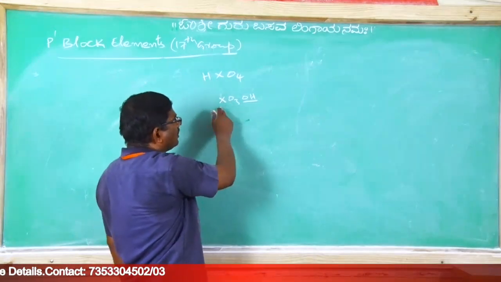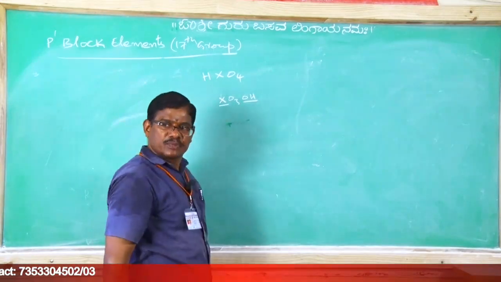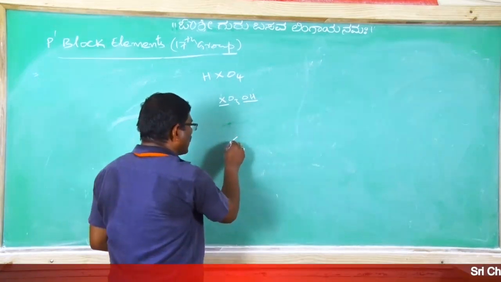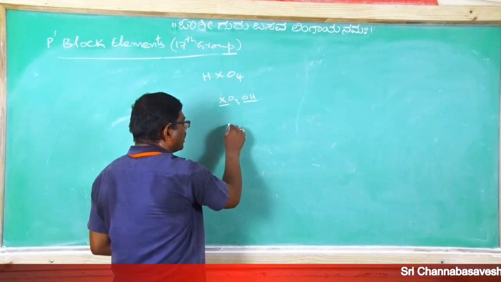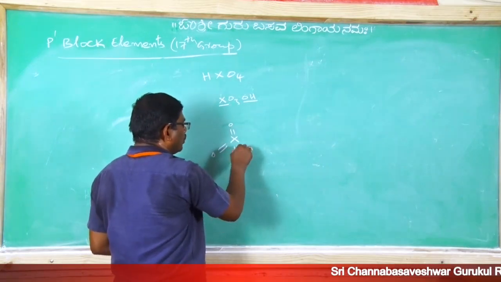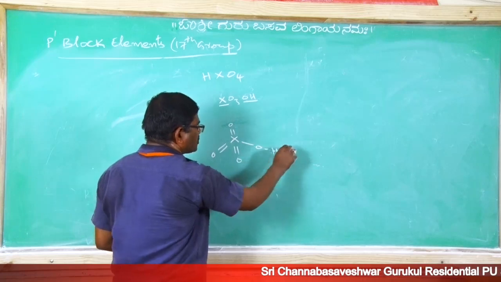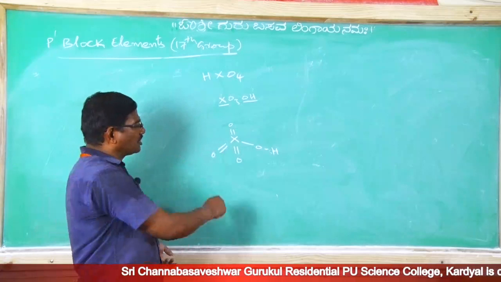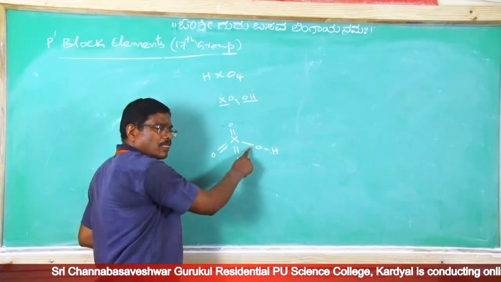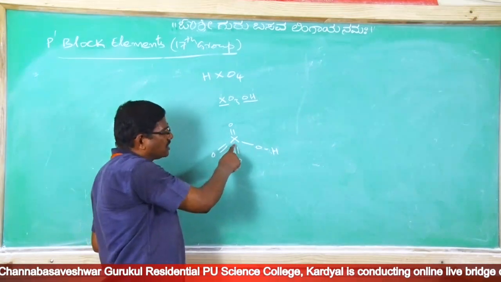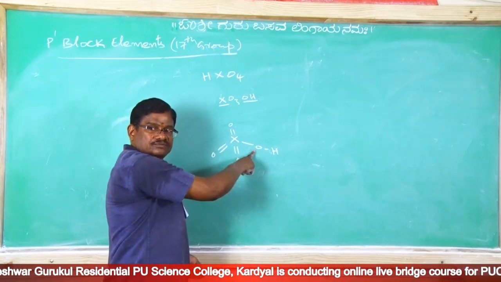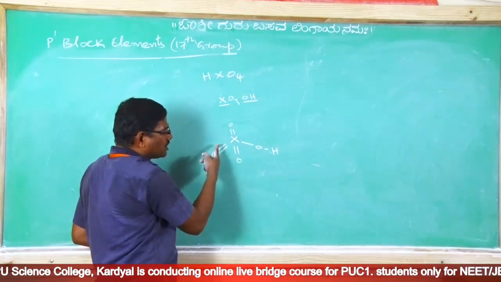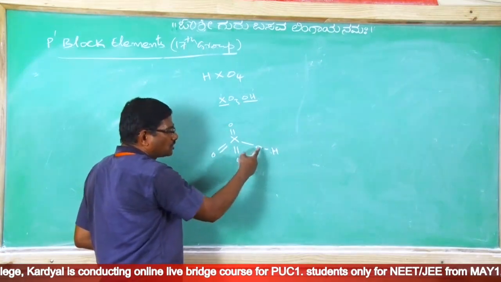Just now we covered, it undergoes sp3 hybridization, 4 bond pairs, 0 lone pair. Therefore, X as the central atom, here double bond O, double bond O, double bond O, OH. This is the structure. In this structure, here 3 pi bonds and here one of the oxygens will be through single bond. Clear? So total number of sigma bonds if they ask: this is 1 sigma, second sigma, third sigma, fourth and fifth.